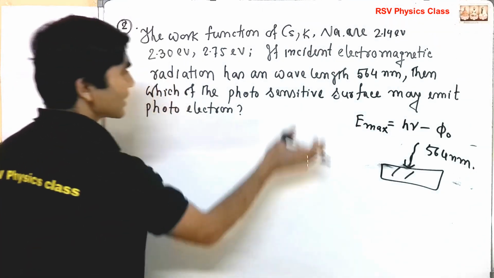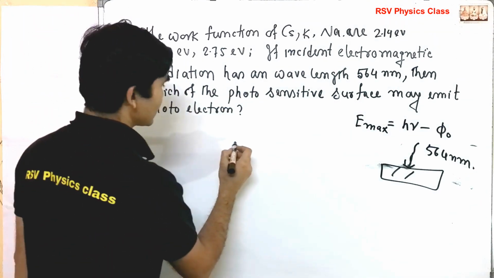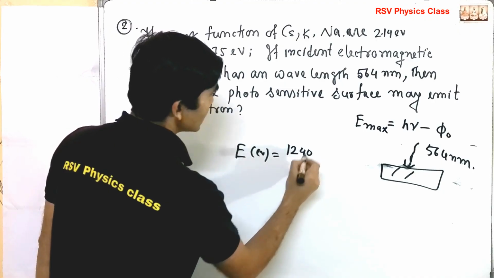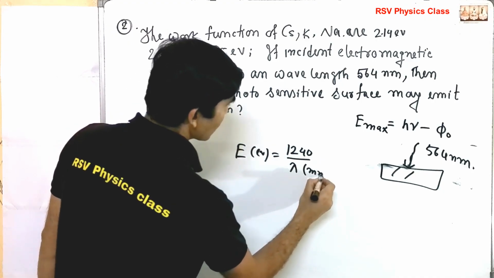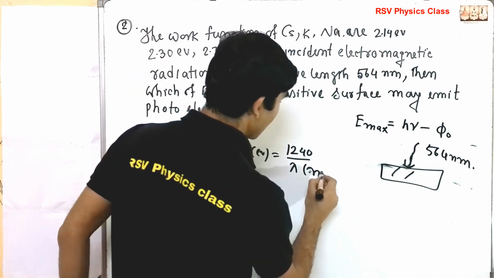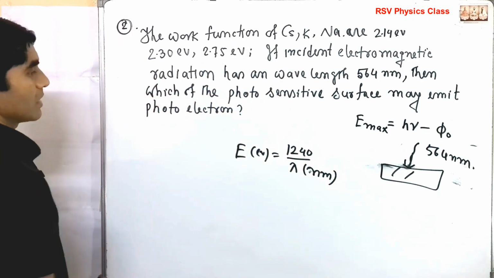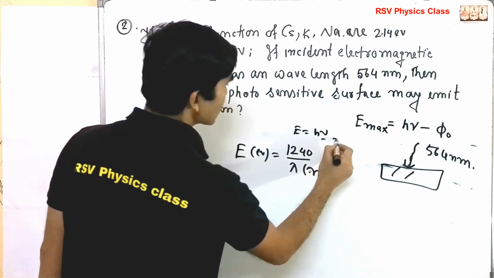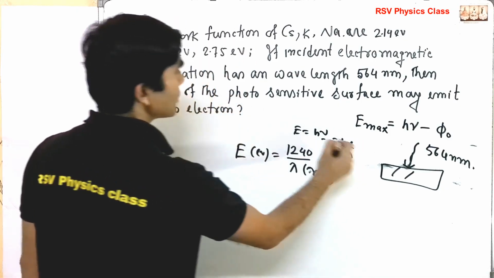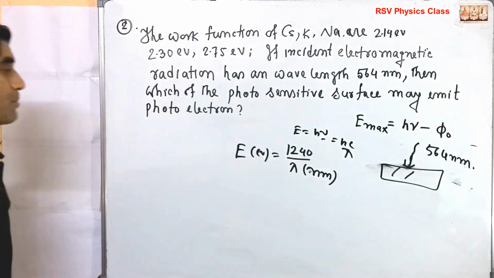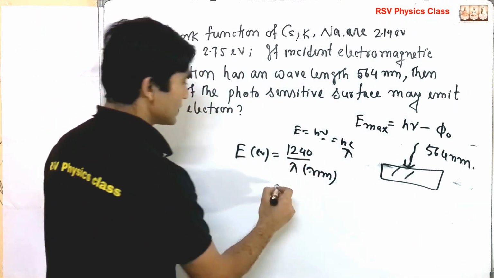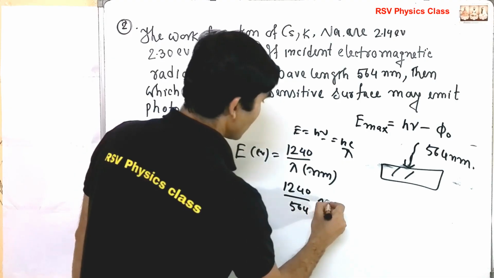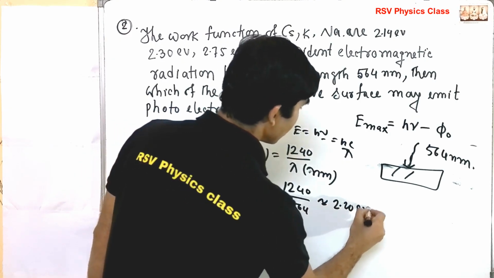In the theory class, just have a look once at the theory class, I have told that here energy in EV equals 1240 over lambda in nanometer. This is nanometer. This is the typical relationship. How is it coming? E equals h nu equals h c by lambda. Put the values of h and c, then you get this handy formula. Okay. So in EV, how much is it? 1240 over 564 nanometer, it is of the order of 2.20 EV.